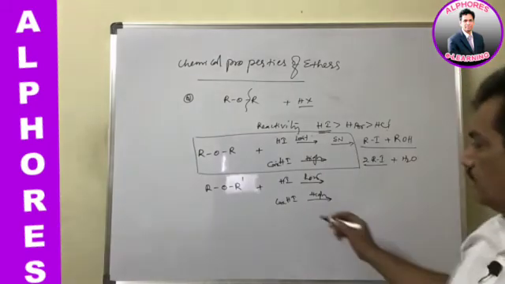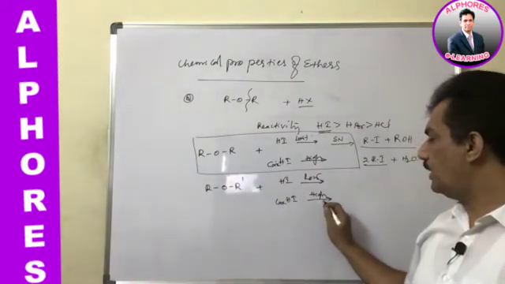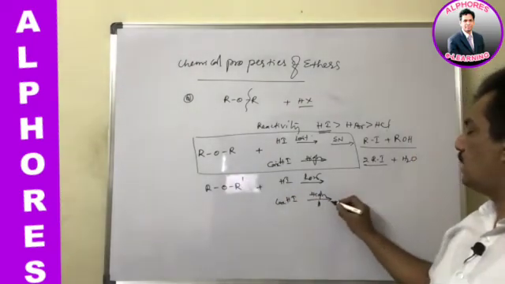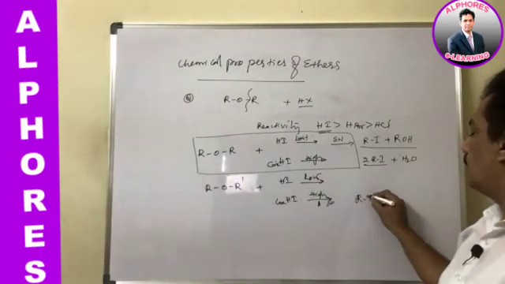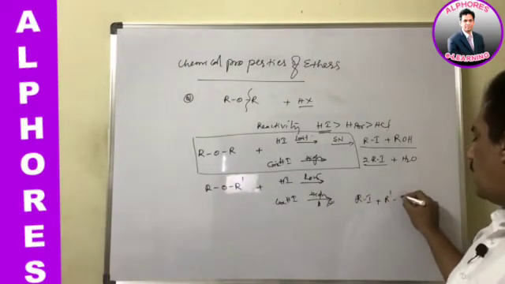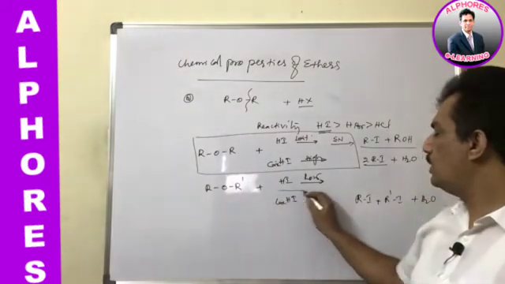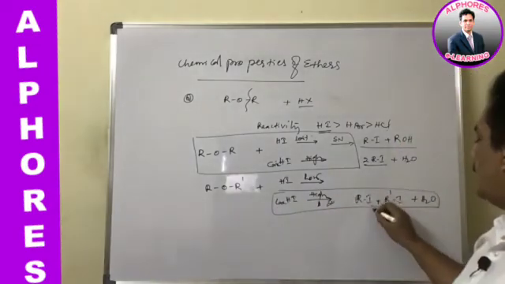Clear? Now in this case also, in one condition, that is concentrated HI at high temperature, this also follows SN and forms RI plus R'I plus H2O. So here also we need not worry, because both alkyl groups get iodide.